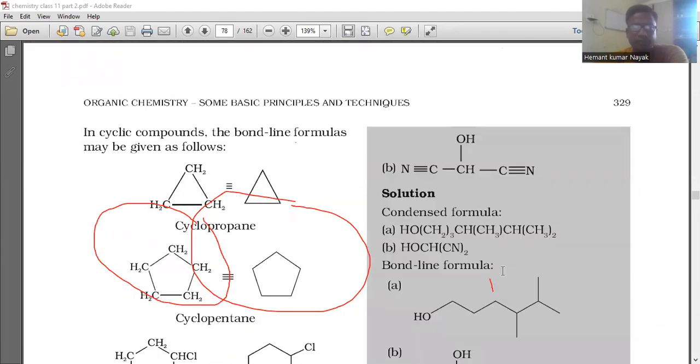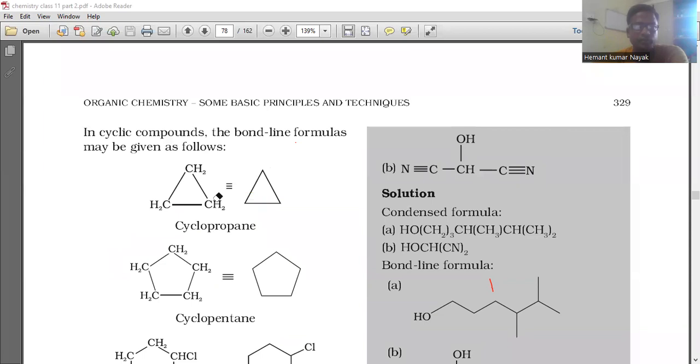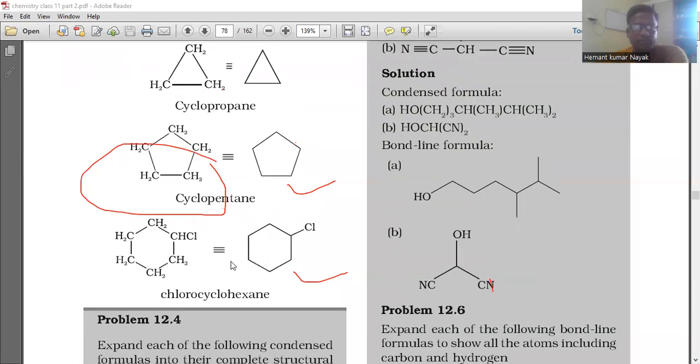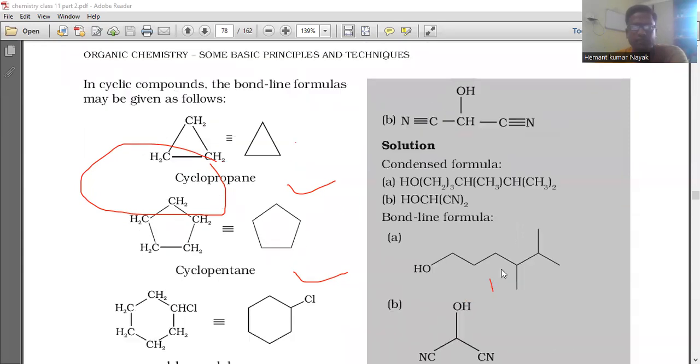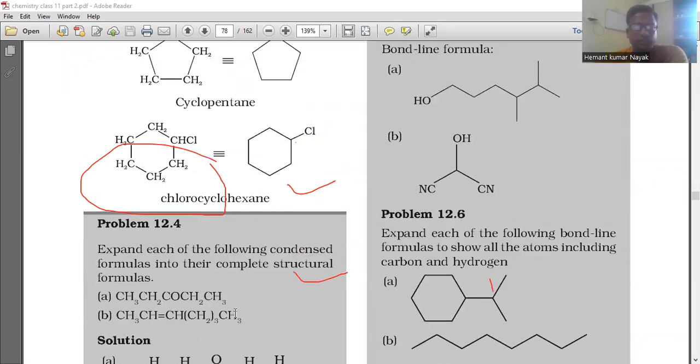There are different ways to represent. In cyclic compounds, the bond line formulas may be given as follows: if we have CH2 units in this structure, then we can represent it like that. That is cyclopropane. So these are the representations for different compounds. How to represent chlorocyclohexane, we can write like that.